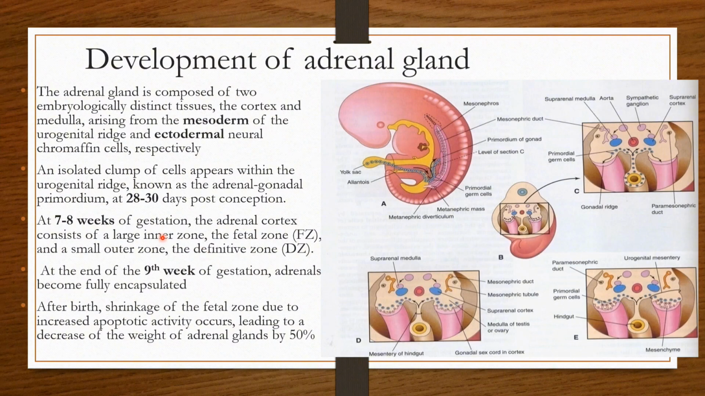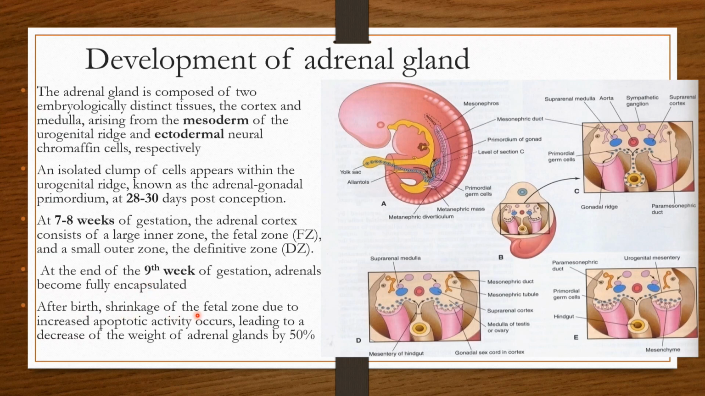An isolated clump of cells appears within the urogenital ridge, known as the adrenal gonadal primordium, at 28 to 30 days post conception. At 7 to 8 weeks of gestation, the adrenal cortex consists of a large inner zone, the fetal zone, and a small outer zone, the definitive zone. At the end of the 9th week of gestation, the adrenals become fully encapsulated.